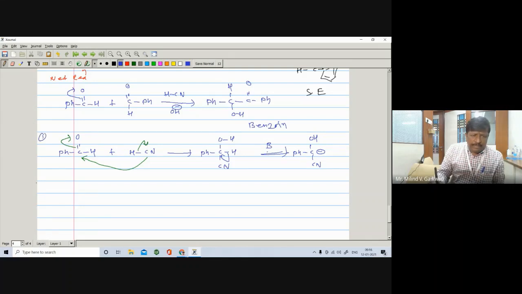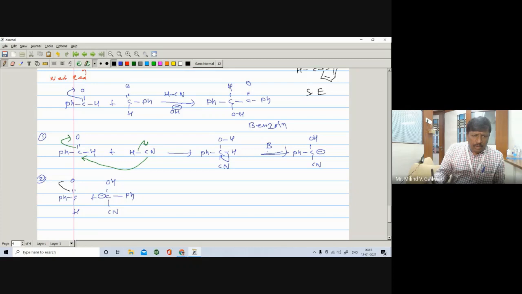So that is the first step, then the second step. In the second step, the C double bond O-Ph reacts with the C negative. What happened?